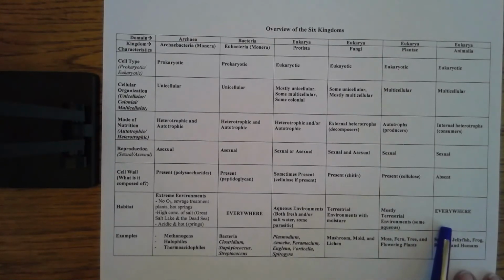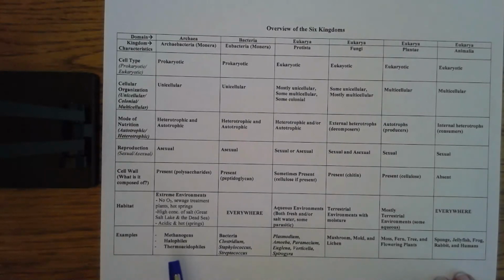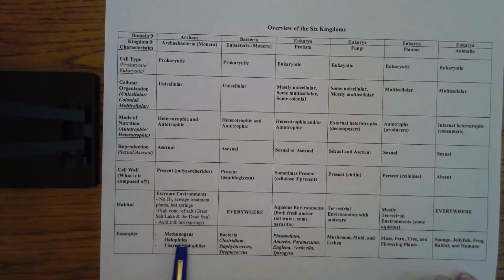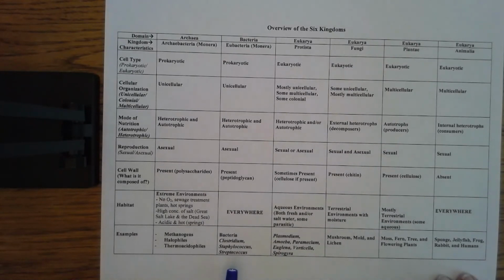Animals can live in pretty much any type of environment. So again, we're kind of talking about the whole group. And then these are some specific examples, okay? The only thing that I'll draw your attention to down here is that the suffix phile, P-H-I-L-E, that we see here, that means to like or to love, just so you know what that word even means. So like a thermoacidophile likes a hot, acidic environment, or needs the hot, acidic environment in which to survive.